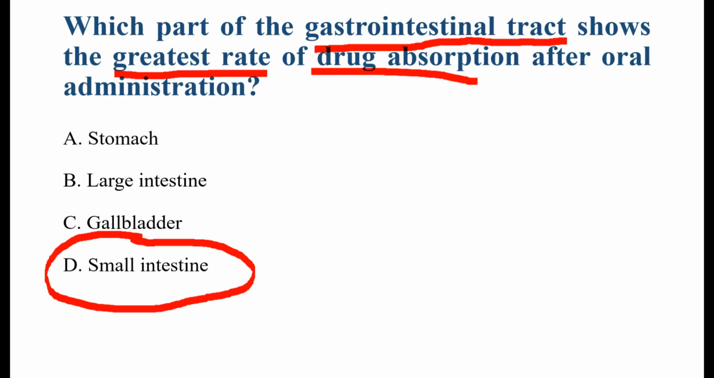Now see why the other options are incorrect. The stomach absorbs very few drugs. The reason is it has a smaller surface area, a thick mucus layer, and less efficient absorption. Only a few drugs like aspirin and alcohol can be partially absorbed here. So it is not the greatest site of absorption. Next is the large intestine. The large intestine mainly absorbs water and electrolytes. Drug absorption here is very slow and limited because the surface area is smaller and there is less blood flow compared to the small intestine. So it is also incorrect.